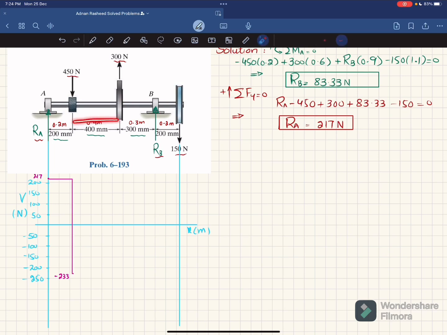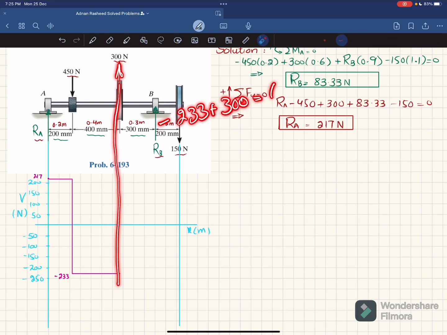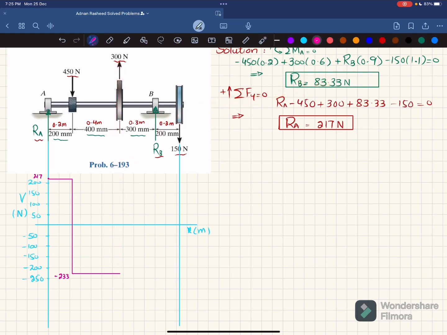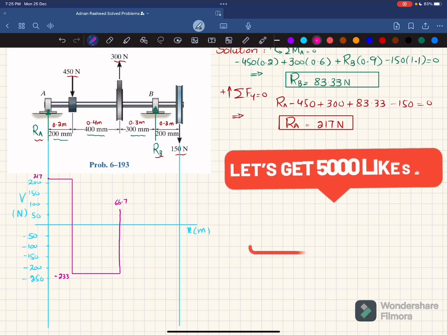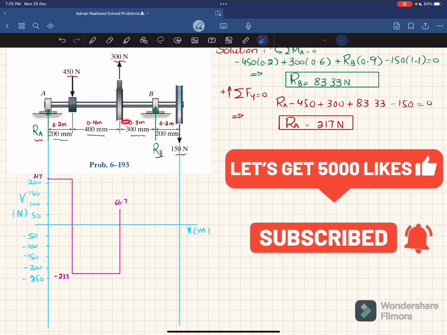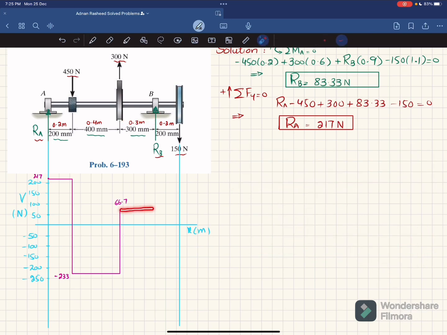Moving from this load till this next load, there is no other shear force, so it will remain the same, and we will draw a horizontal line till this point. Now at this point, you have plus 300 upward, so minus 233 plus 300 will cause it to move to 66.7 Newton. So that 66.7 is this point. You can choose your own scale as well. Now moving from this point till point B, there is no other shear force, so it will remain the same, and we will draw a horizontal line till this point.